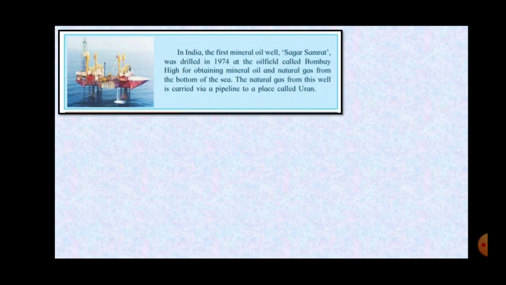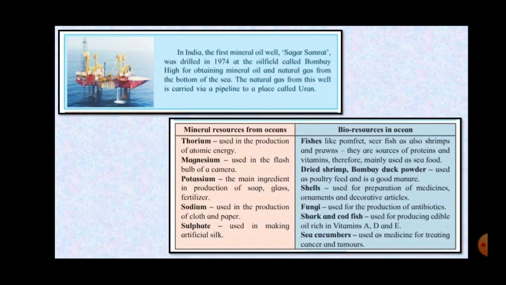Then this is just for your information: as I said, oil is drilled from the bottom of the sea or ocean with the help of big machines, and one such ship is the Sagar Samrat ship, which is in the Bombay High. It is used for obtaining mineral oil and natural gas from the bottom of the sea. And then from here, the natural gas is carried to a small island called Uran through a pipeline.